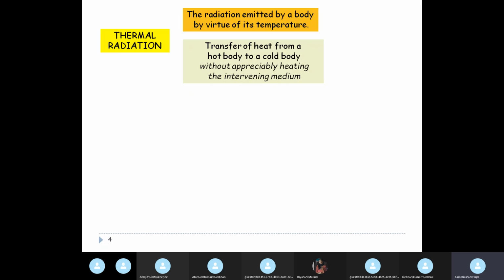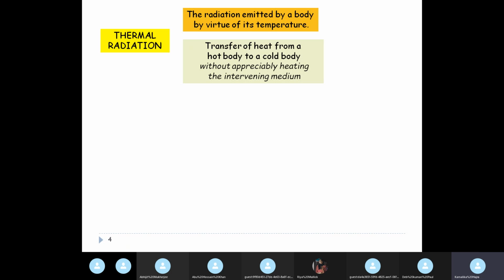So when heat is transferred from a hot body to a cold body, there is some medium in between. If you are sitting near a fire, then there is air between you and the fire, but the air between you and the fire will not get heated up. The temperature of the air will not rise appreciably. So there is not much intervening of the medium. The heat gets transferred from the body at the higher temperature to the body at the lower temperature.